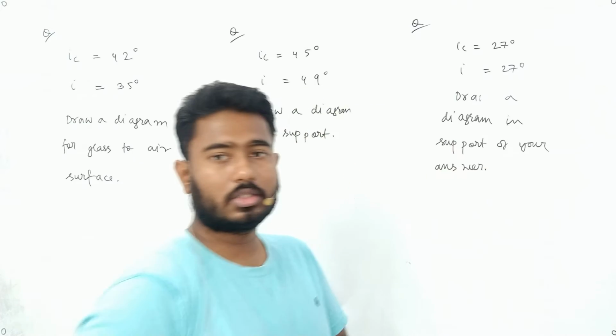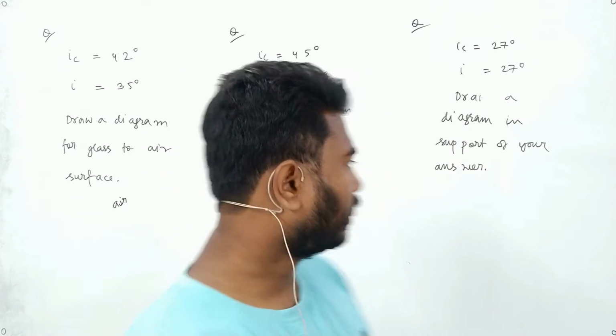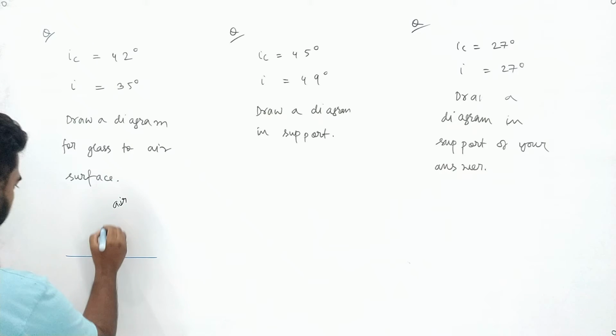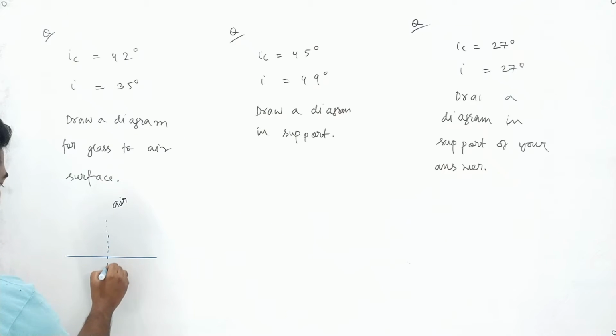Okay, do it fast. Okay, now in this case critical angle was 42 degree, incident was 35 degree. So what we did in this case is that, now this is the incident angle, this angle is 35 degree. I will ask Rani, is this angle less than, equal to or greater than critical angle?